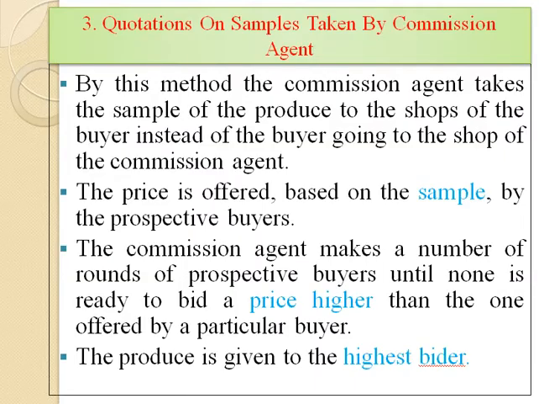Third method is quotations on samples taken by commission agent. By this method, the commission agent takes the sample of the produce to the shops of the buyer instead of the buyer going to the shop of the commission agent. The price is offered based on the sample by the prospective buyer. The commission agent makes a number of rounds of prospective buyers until none is ready to bid a price higher than the one offered by a particular buyer. The important thing is that the produce is given to the highest bidder.